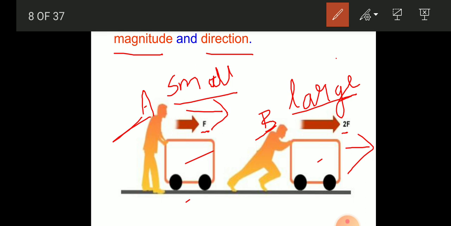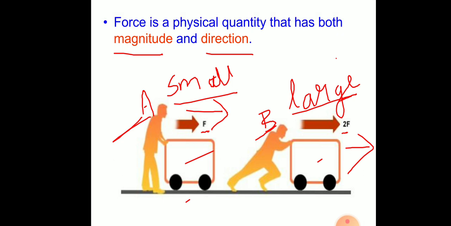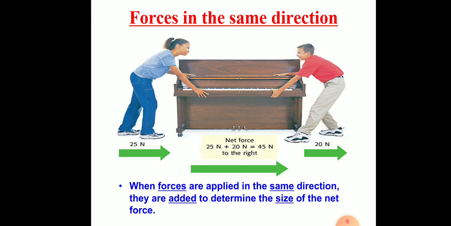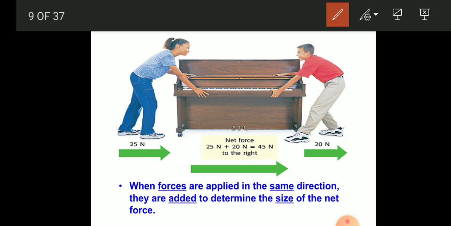Now let us see when it is applied in different directions and when it is applied in the same direction. So now, forces in the same direction. So what happens when multiple forces act on an object in the same direction? Here you can see in this case two persons, a girl who is applying a force on a table.